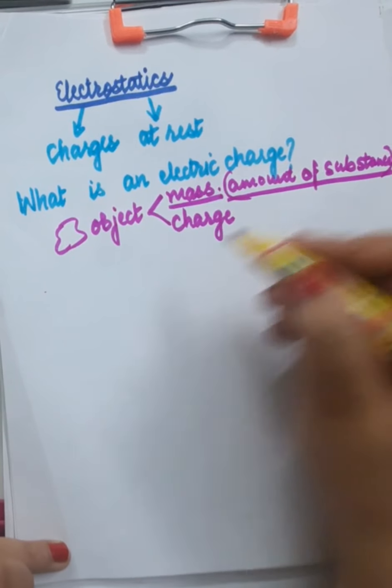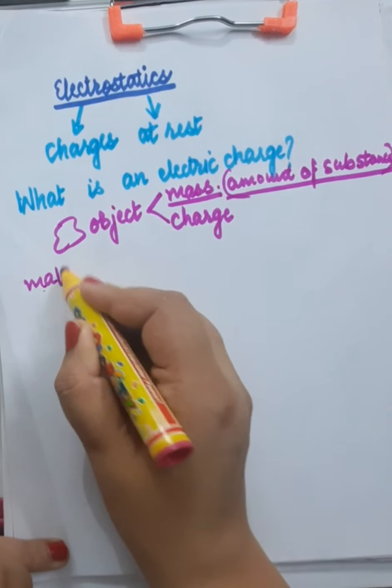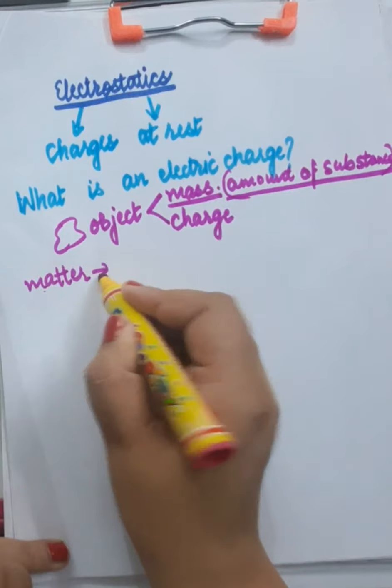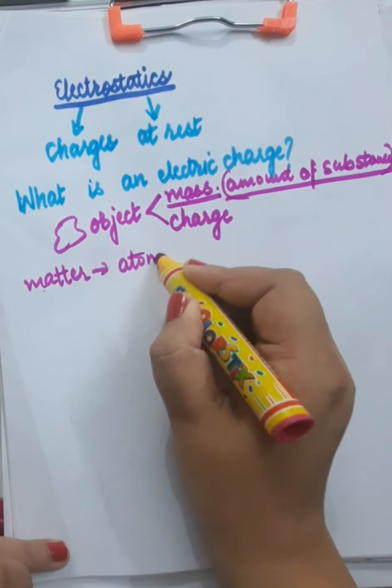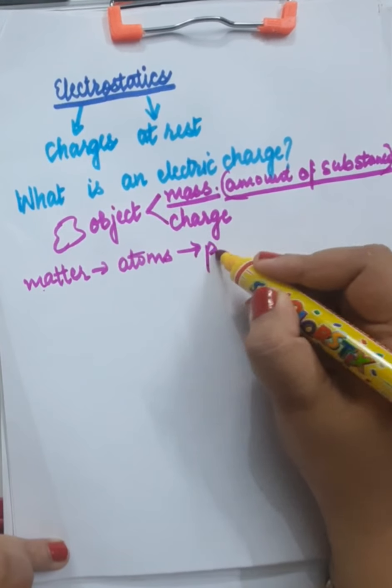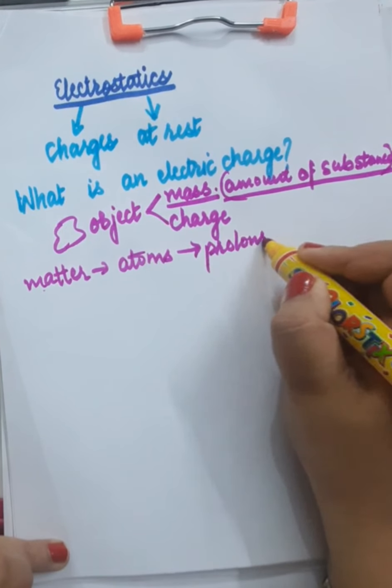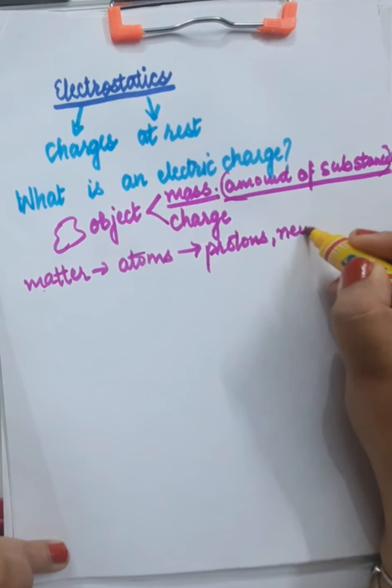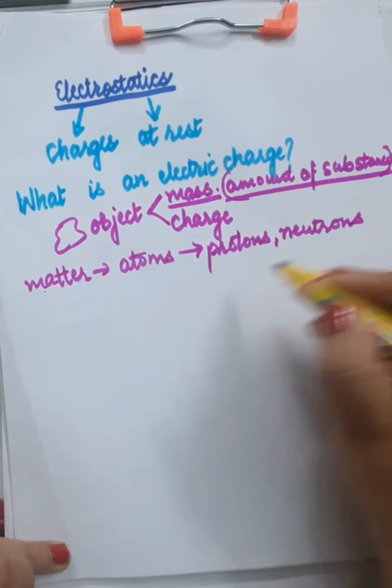We know that every form of matter is made up of atoms. Atoms are in turn made up of protons, neutrons, and electrons.